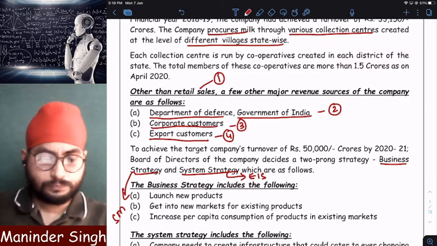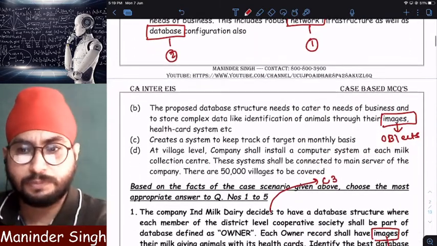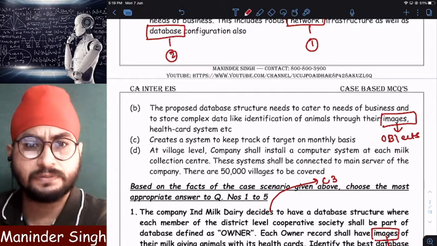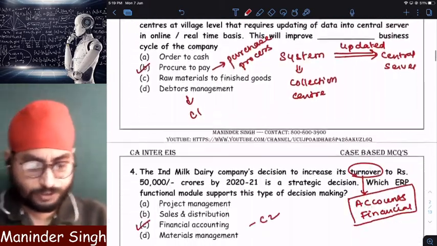Next. Now, this was question number 1. Now, let us discuss question number 2. I hope my voice is clear, right, everyone? Just please comment. Very good. Now, let us see question number 2.